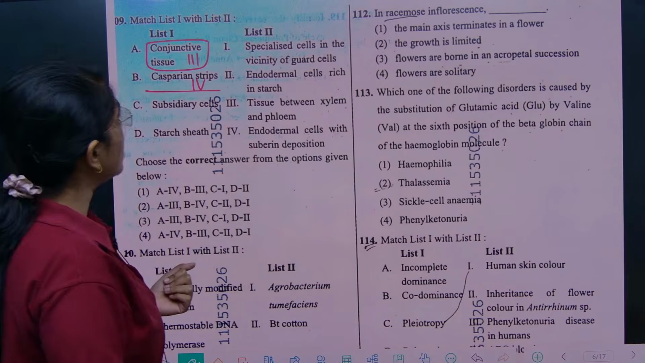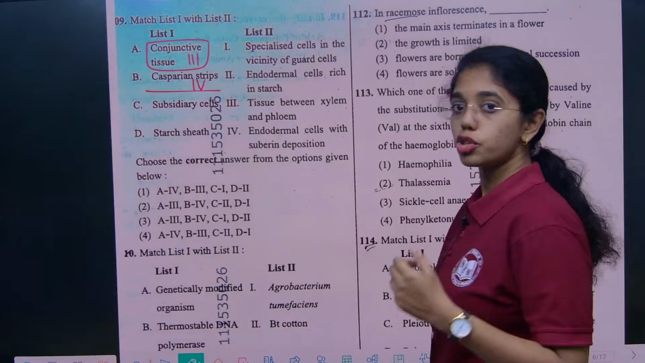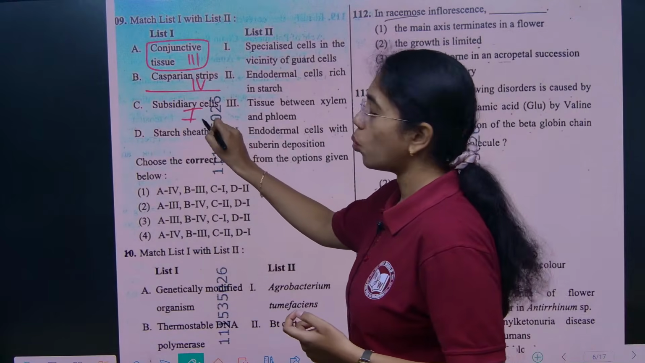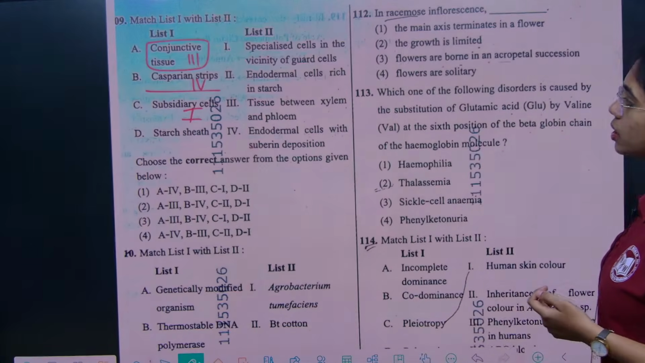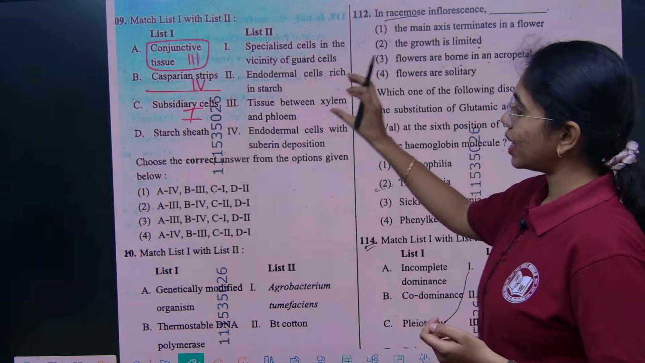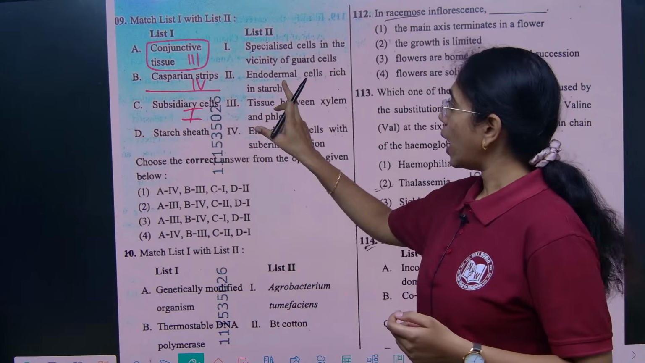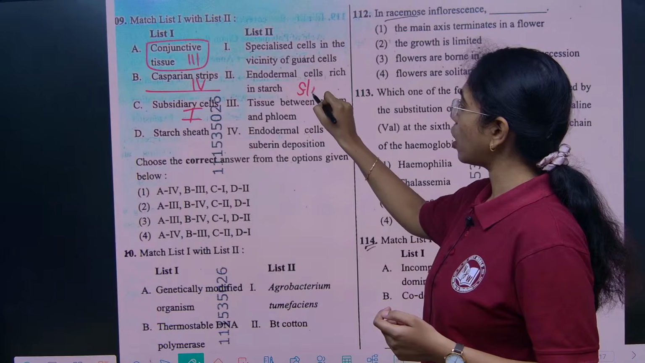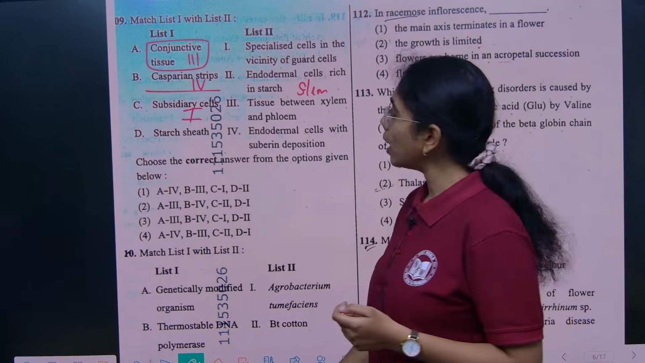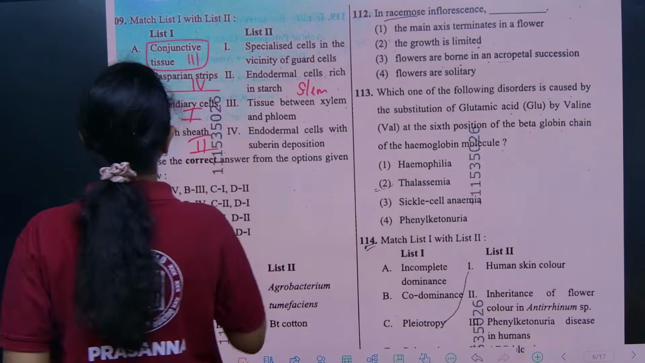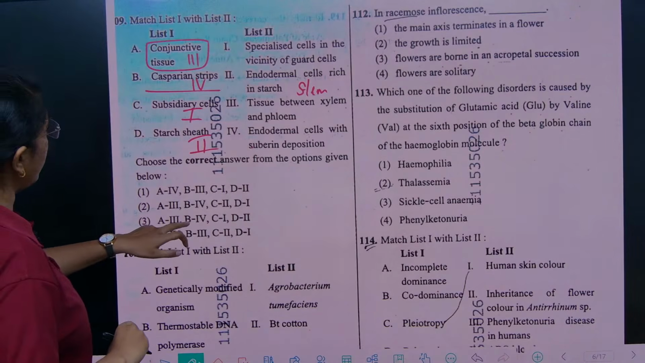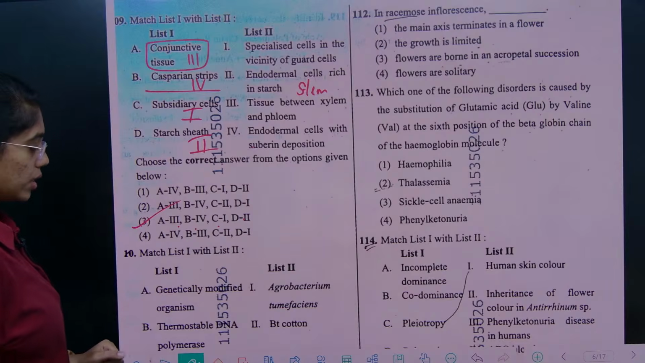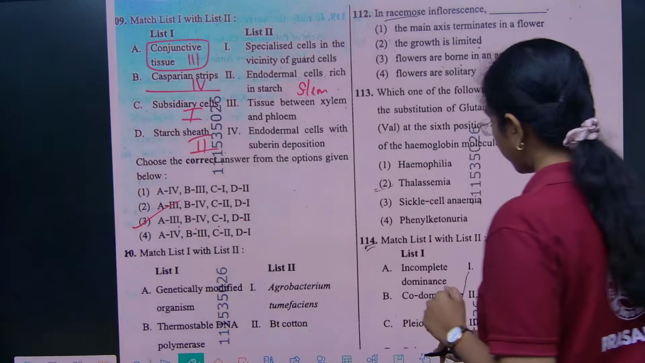Subsidiary cells. These are the specialized cells which are in close proximity to the guard cells. So C is 1. Starch sheath is present in the endodermal cells, which is rich in starch, in the dicot stem. Dicot stem endodermis consists of what? Starch sheath, which is option 2. So A is 3, B 4, C 1 and D 2. Option 3 is the right answer. Next question is from biotechnology again.